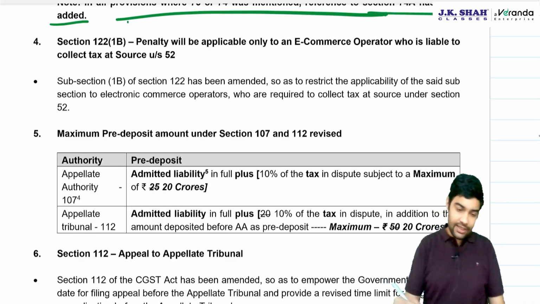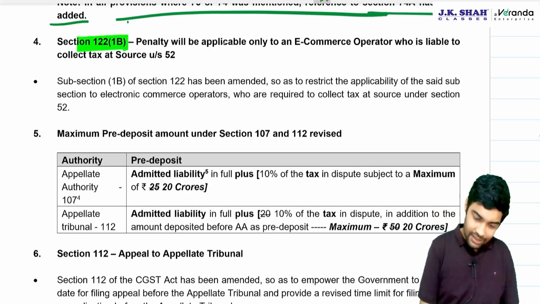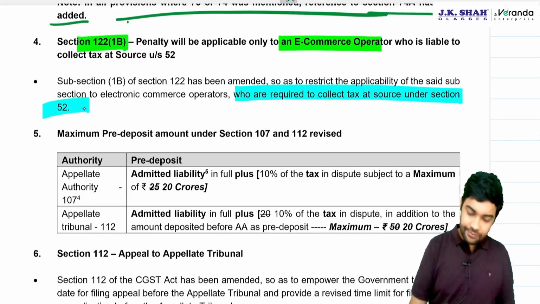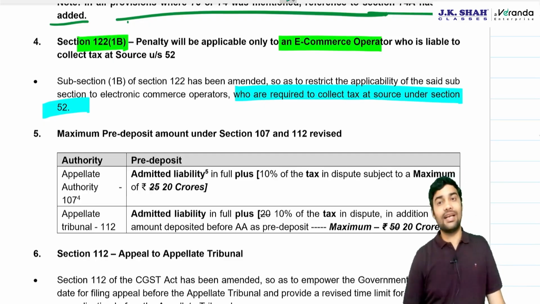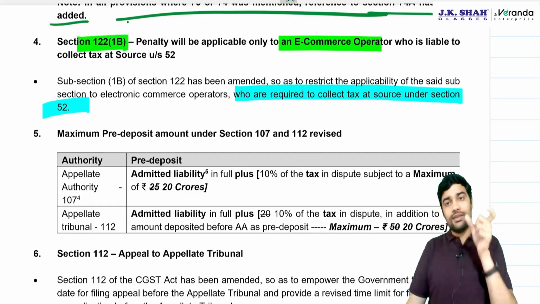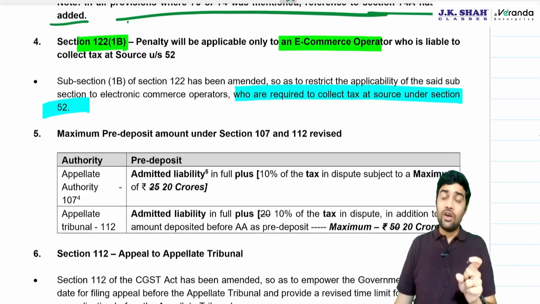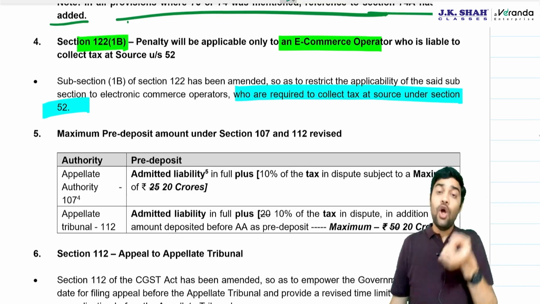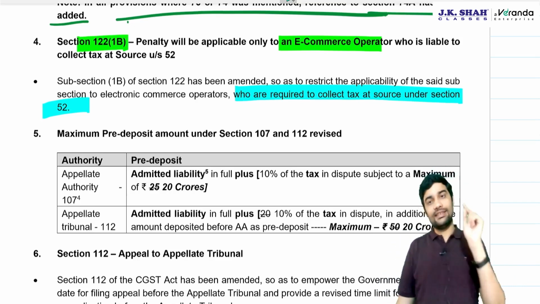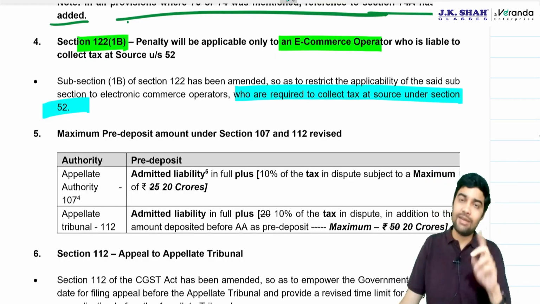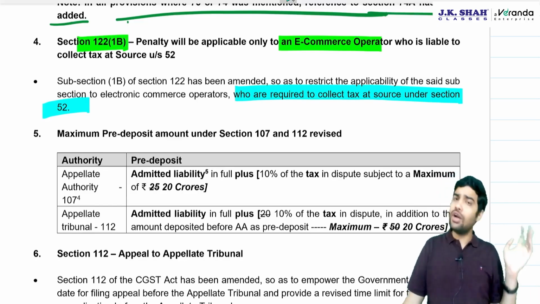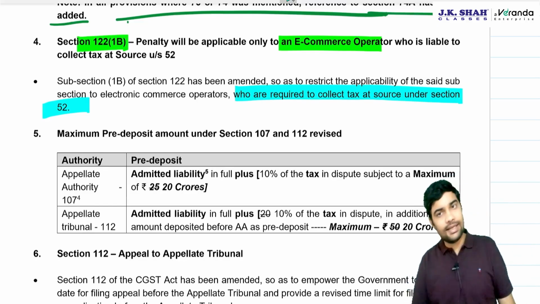Now CBIC has clarified that the 122(1B) penalty, which is on the e-commerce operator, will apply only to the person who is required to collect tax under the section. So the section has been amended. The section now says 122(1B) penalty will apply only to e-commerce operators who are required to collect tax under section 52. Wherever TCS is applicable, only such e-commerce operators will be subject to this liability, not every e-commerce operator. Clear?